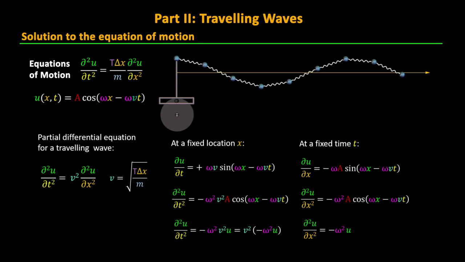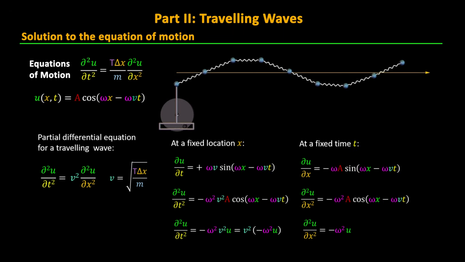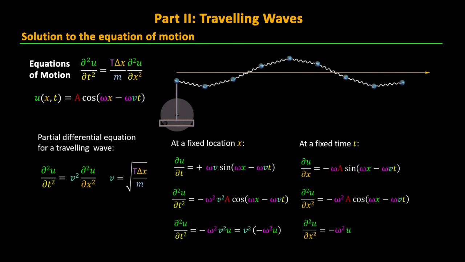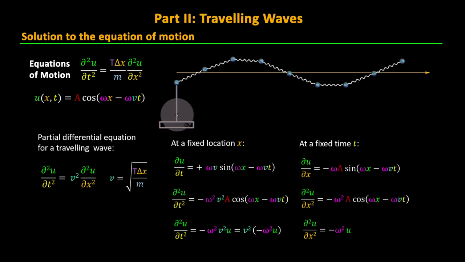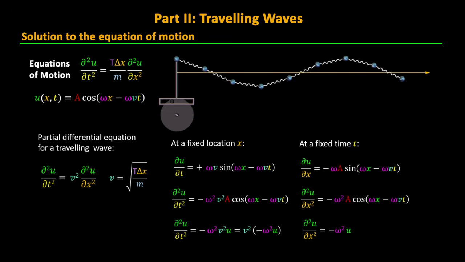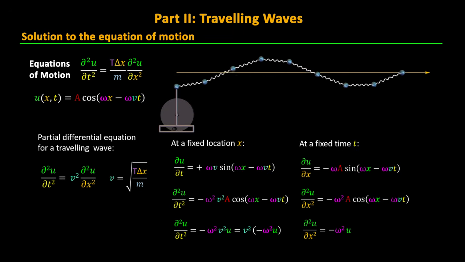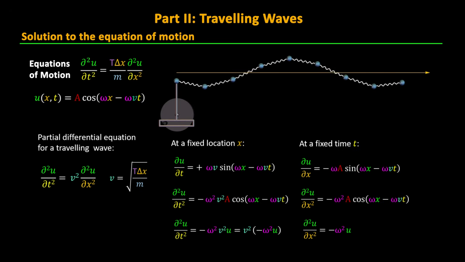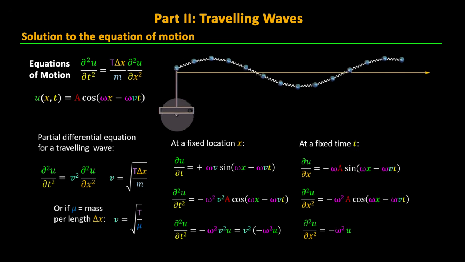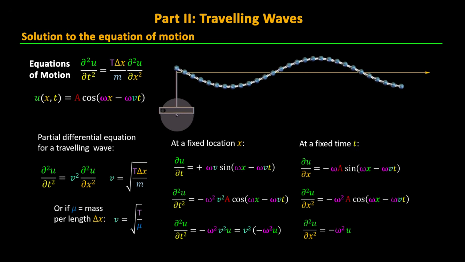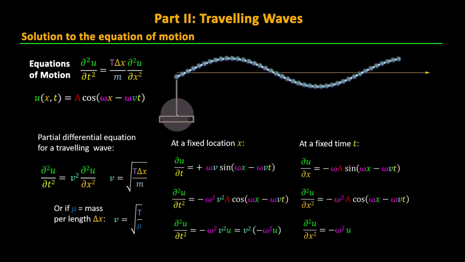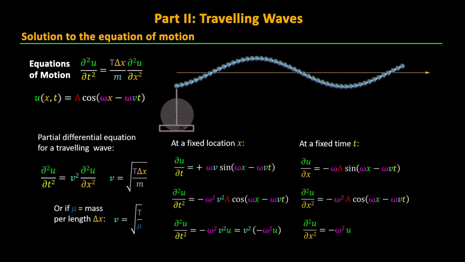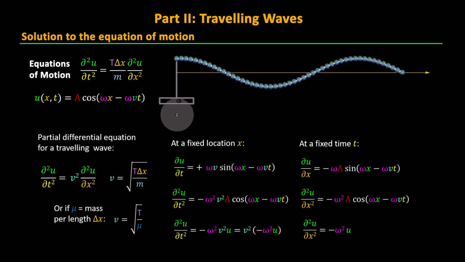Now we can make a few additional observations here. Note that in this example there's no constraint on the frequency, so any period of oscillation can be used to launch our waves. Next, we haven't really used the spring-like nature of the springs in this analysis. The masses could have been linked together with strings and the equations would be the same. In fact, if we define the Greek letter mu to be the mass divided by delta x, then we can make that delta x arbitrarily small until our system is transformed from masses connected by springs to a continuous string with linear mass density mu.